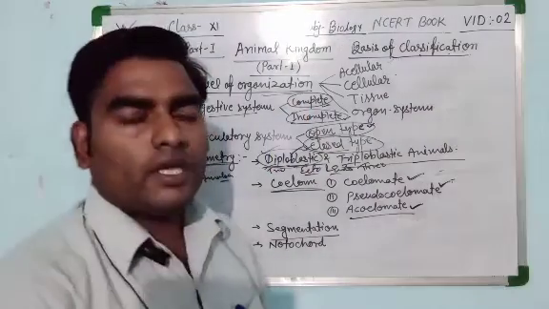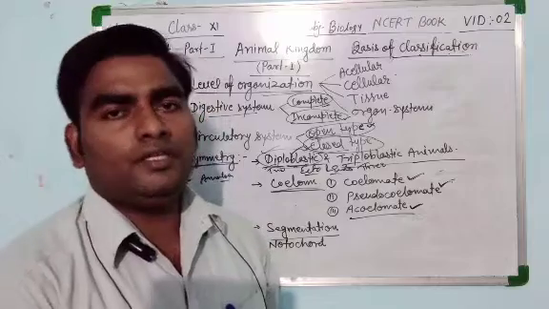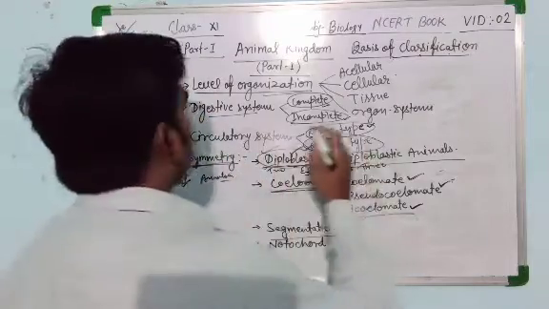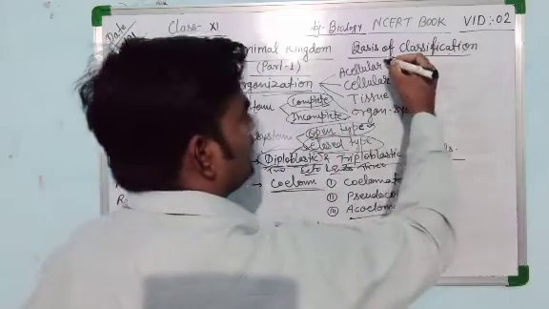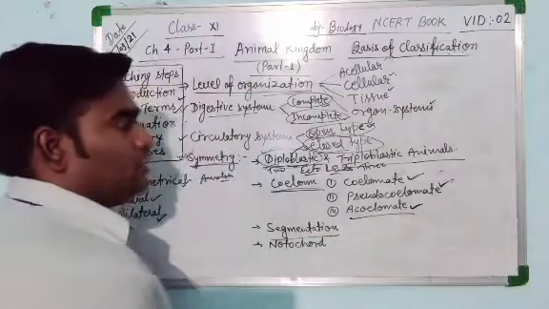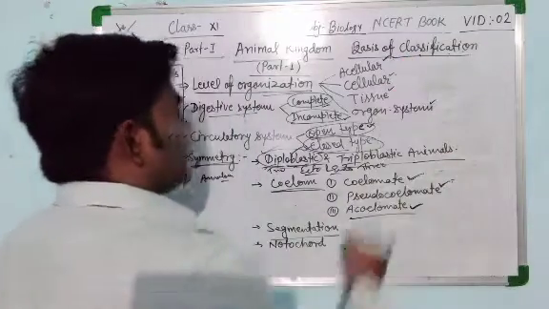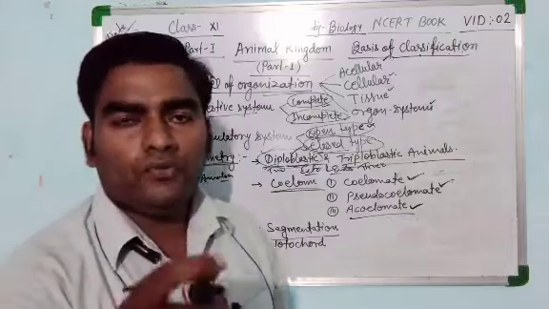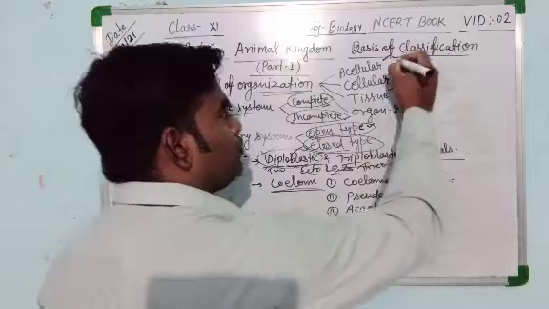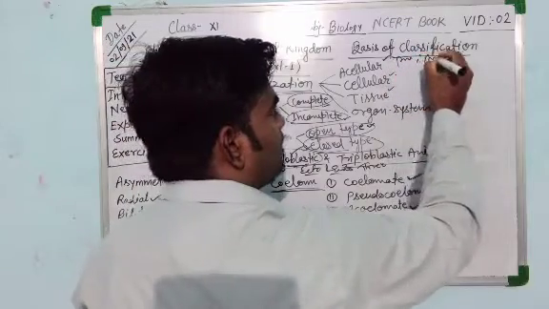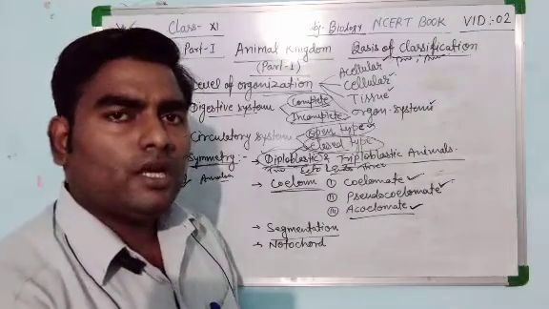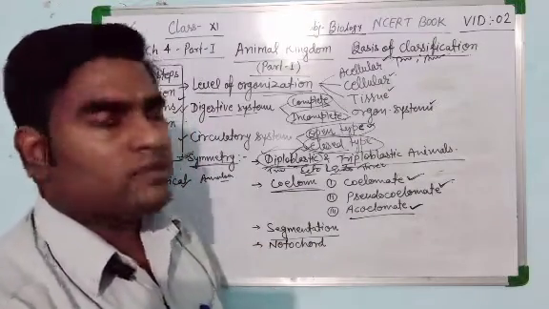Because the organism's body is organized in different ways, there are four main levels of organization. Number one is acellular, then cellular, then tissue, and then organ system. In the acellular level of organization, the body of the organism is protoplasmic. For example, protozoa, amoeba is an example of acellular body organization. Their body is developed by only protoplasm.